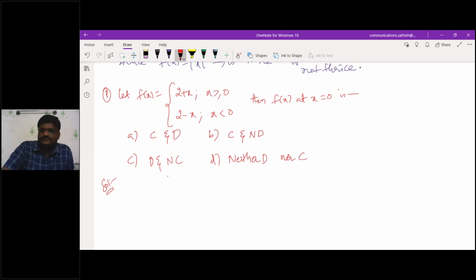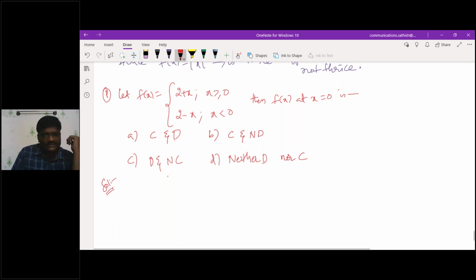What about the continuity, ma? Who will solve it? Continuous but not differentiable, sir. Yeah, continuous but not differentiable. Good.